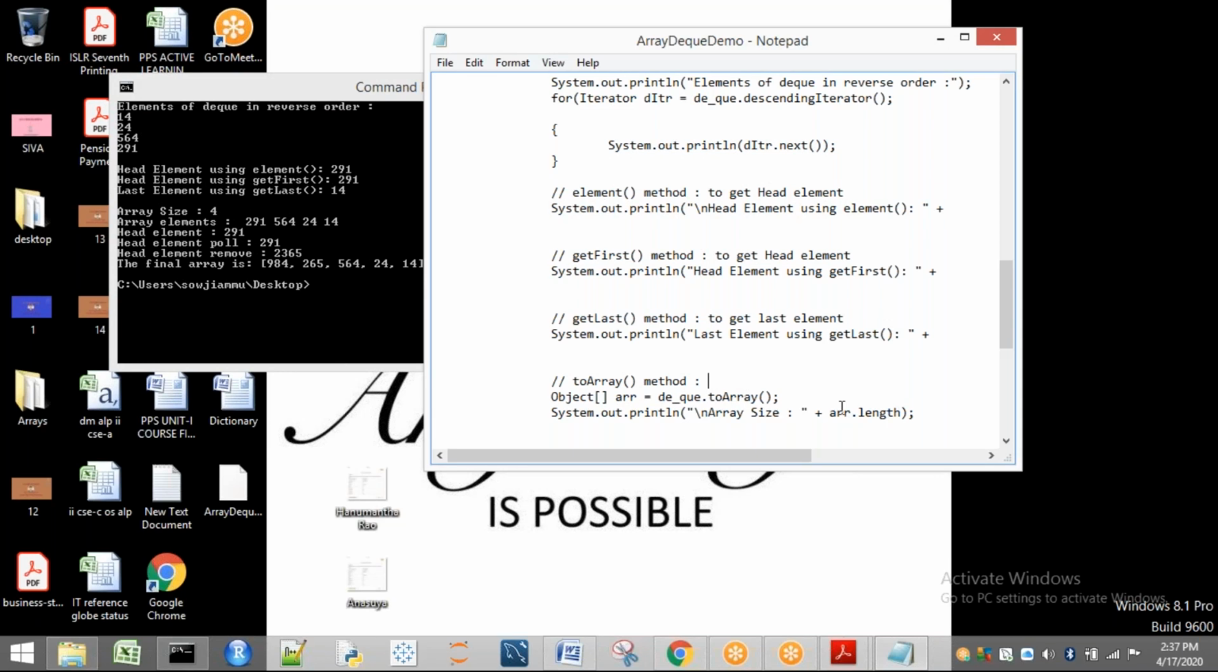So let us print that. First I will ask you, array.length. What is array.length? What are the elements that are present in the array? Only 4 elements are present. So the size of array arr is 4. So if you see that, you will get 4 here.